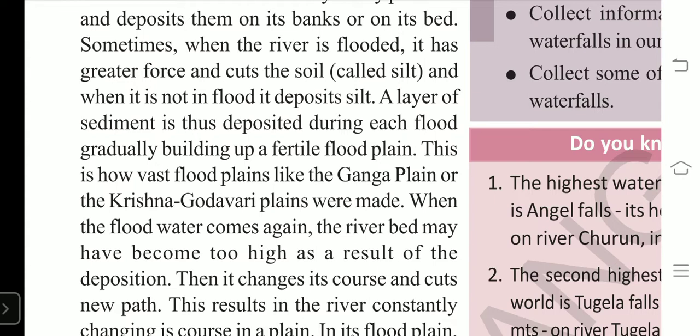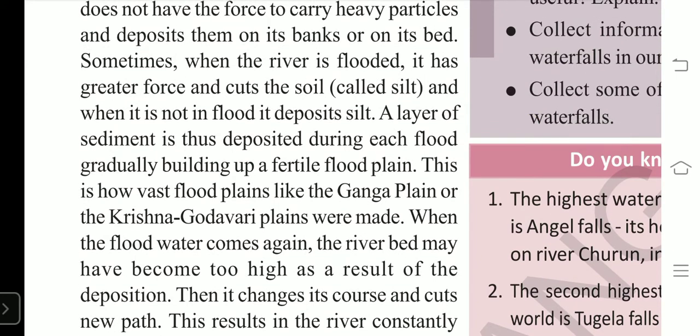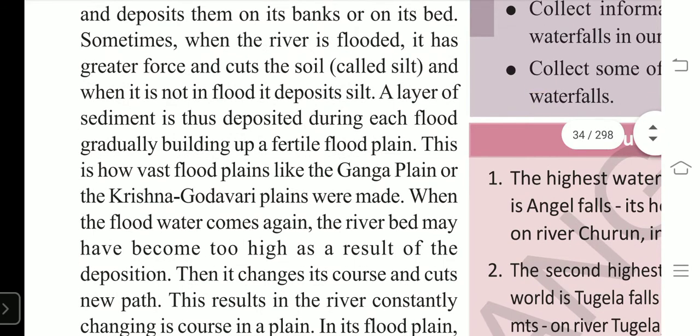When floods come, silt is deposited. When there are no floods, there won't be deposition of silt. So in the course of time, we find a layer of soft mud, what we call sediments, deposited during each flood.